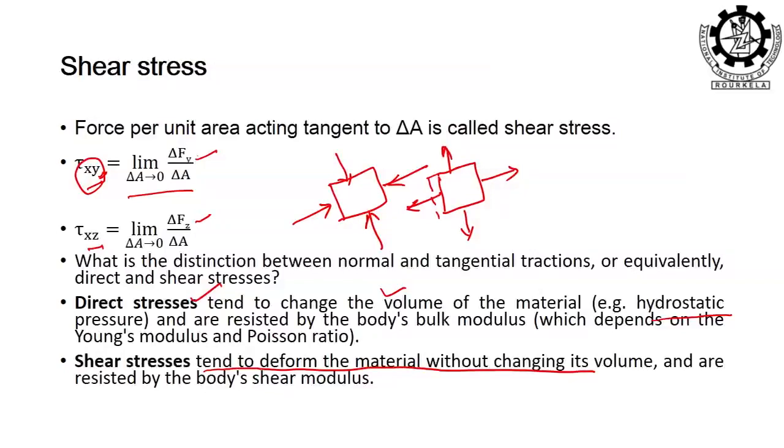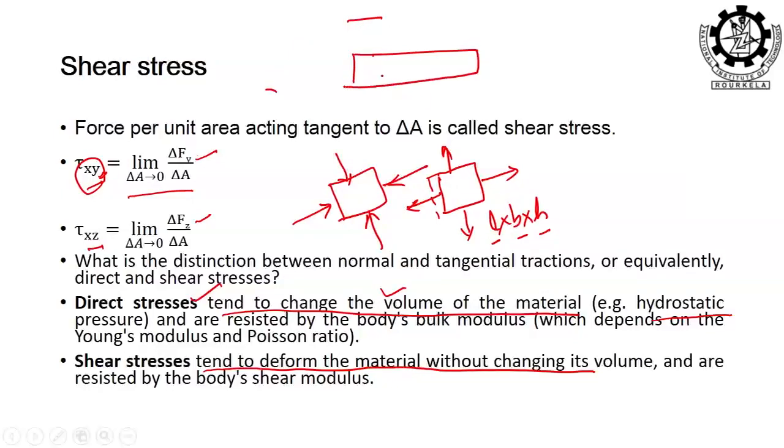It is saying that direct stress tends to change the volume of the material. Volume how? Volume is L times B times H, where L is the length, B is the width and H is the height. If I am extending in one direction, it is going to squeeze in the other direction. As in the earlier beam example, it will be easier to understand this way.